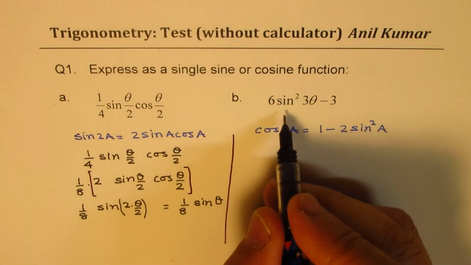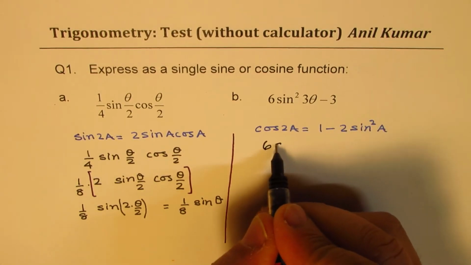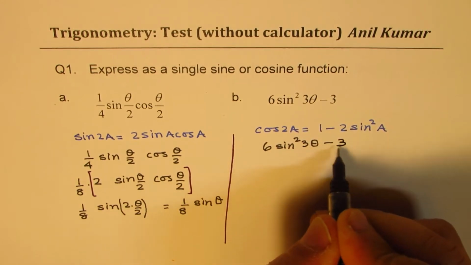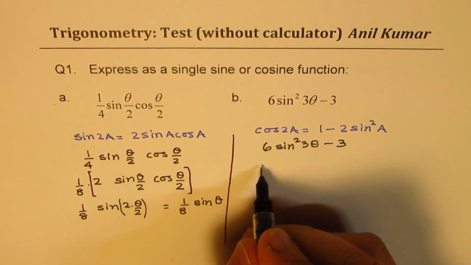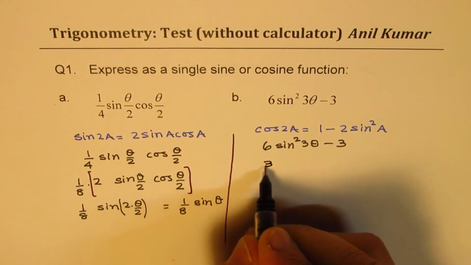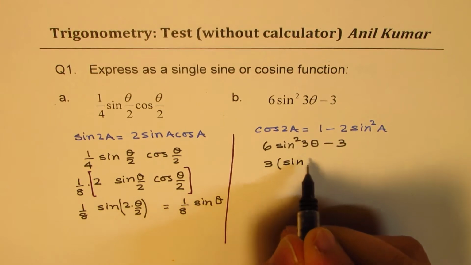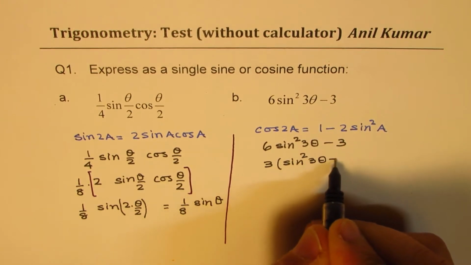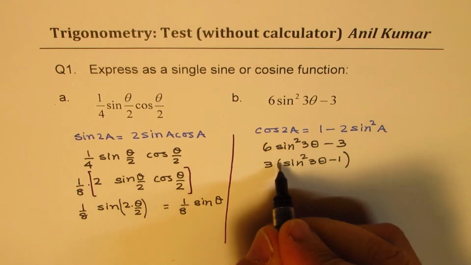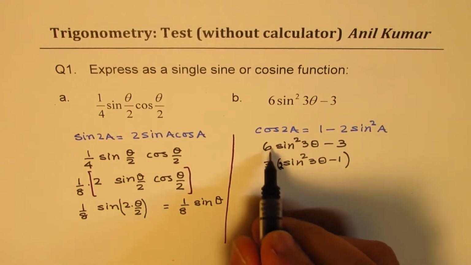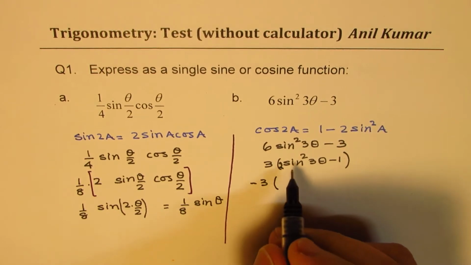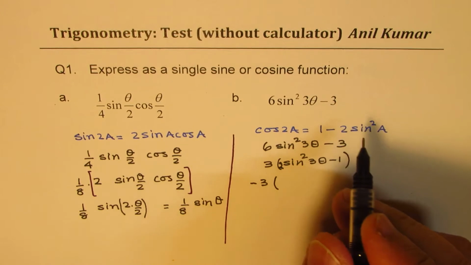Second, B, let's rewrite the question. 6 sine square 3 theta minus 3. So we can take 3 common. So sine square 3 theta minus 1. But here you see 1 minus 2. I'm sorry, 2 times, right? Because 3 times 2 is 6. So if I make it minus 3, then we get exactly how it is written here.